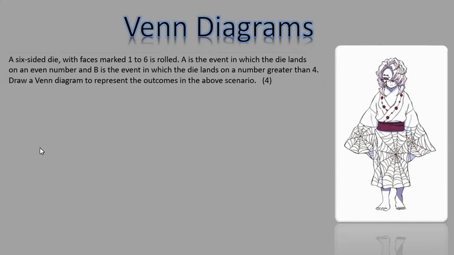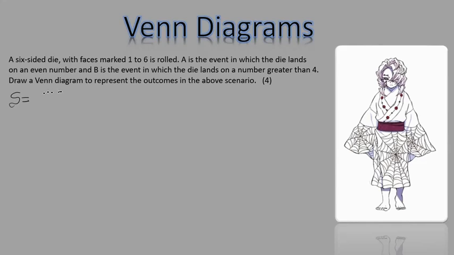Now whenever you have a Venn diagram, you are supposed to represent it with circles and rectangles. What I need you to do first is verify whether your two events have what we call an intersection. Let's do this step by step. Let's start with the sample space, which is everything that is possible in this experiment.